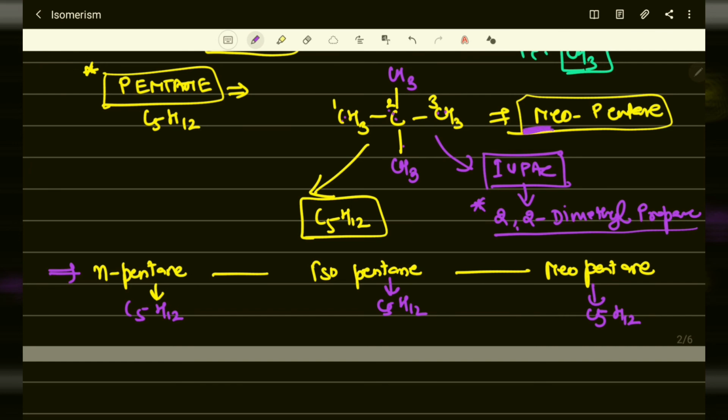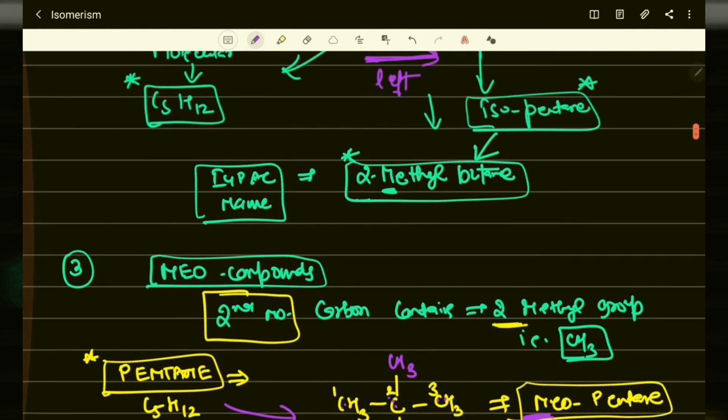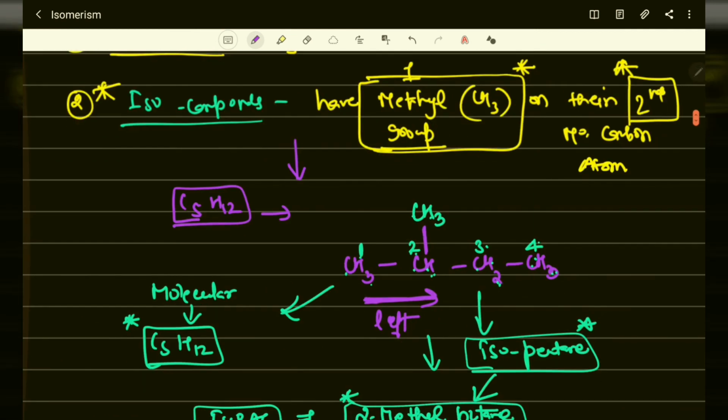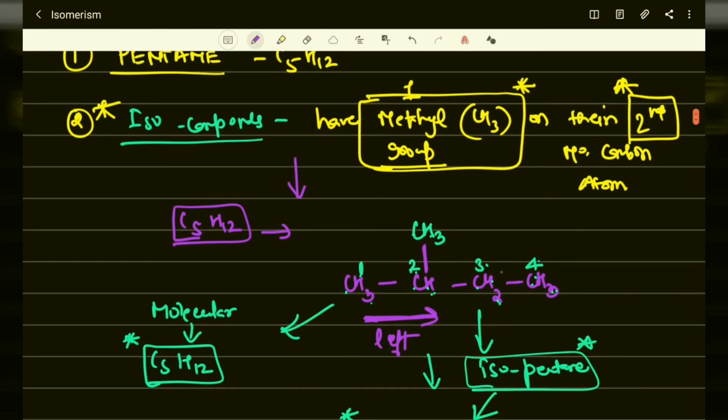But as you can see the magic, all these have different structures. Neopentane is different, isopentane is also different. But what was the difference?